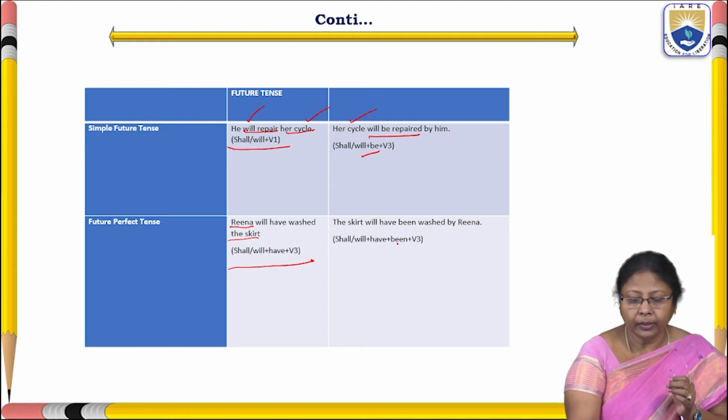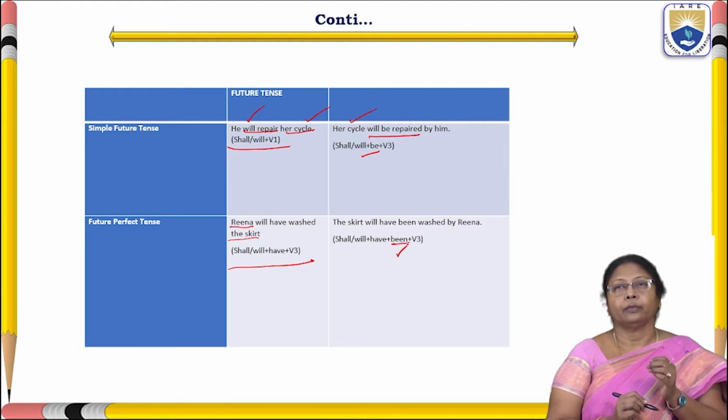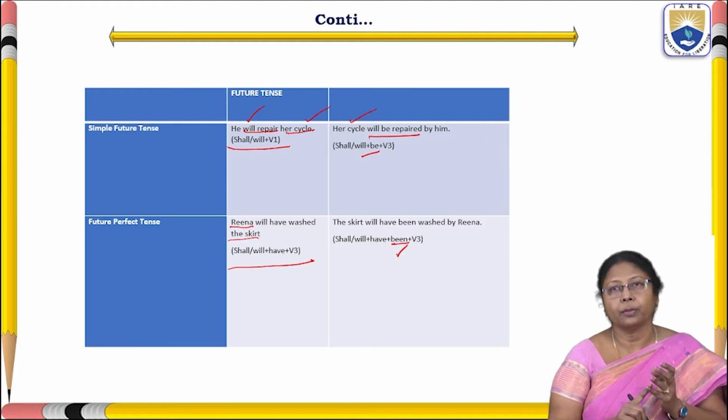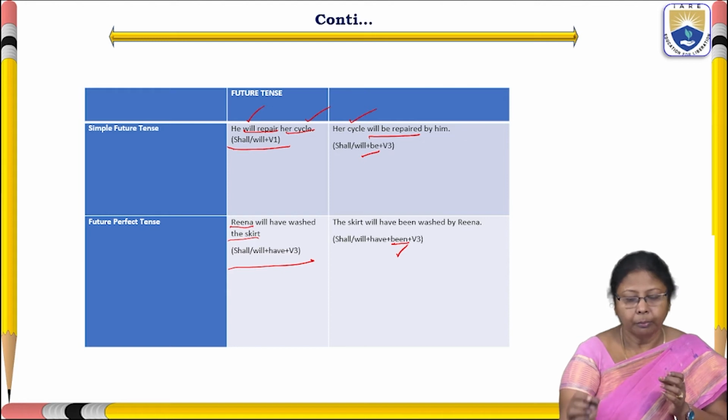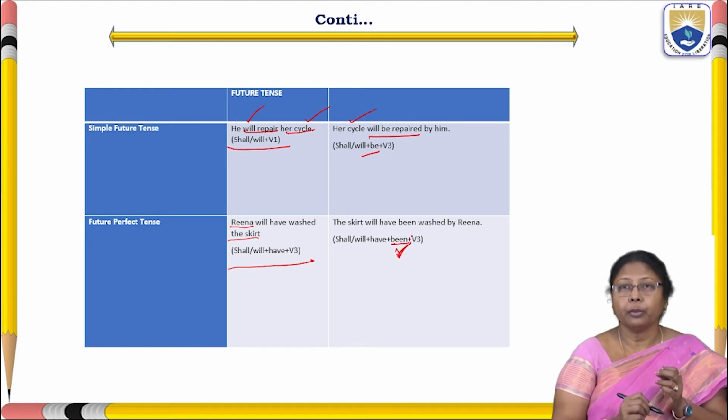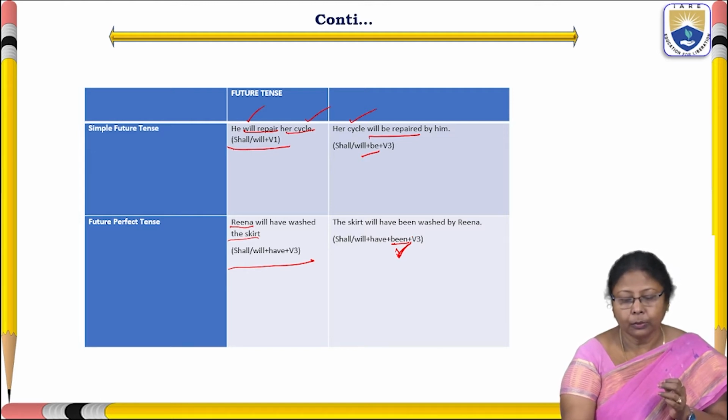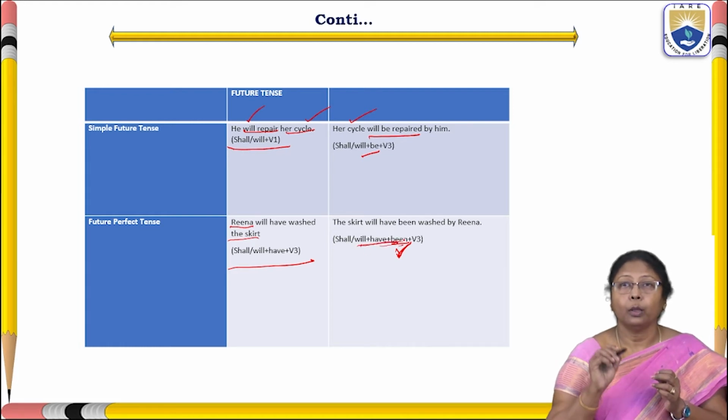So under perfect tense, the be form that we get is been. Already we have discussed these be forms. Under perfect tense, been will come as the be form in future tense. So here, the skirt will have been washed by Reena.